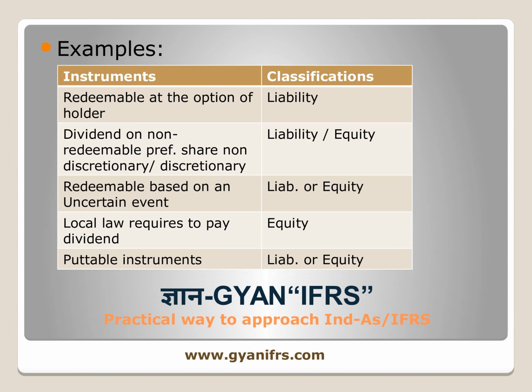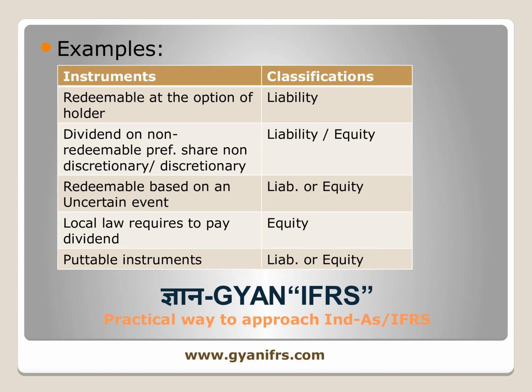So the basic underlying thumb rule says that whenever the issuer has an unconditional right, not a single condition, to avoid payment or to say, hey, I don't want to pay that, then it will be treated as equity. You will get your portion or the value of that particular instrument at the end of the life of the entity, as the case may be.